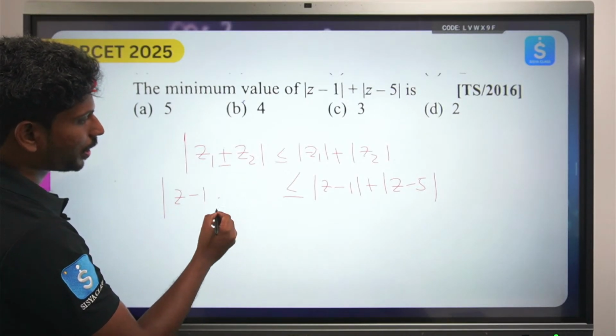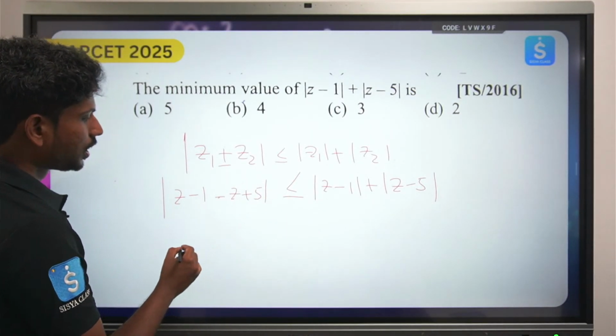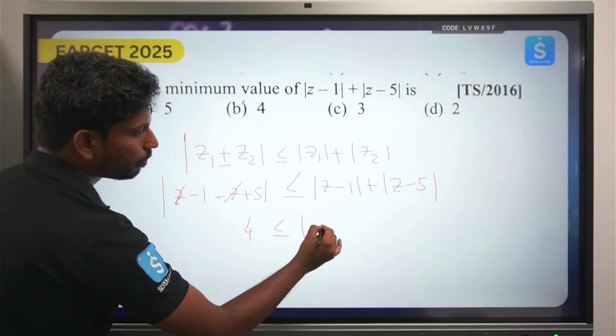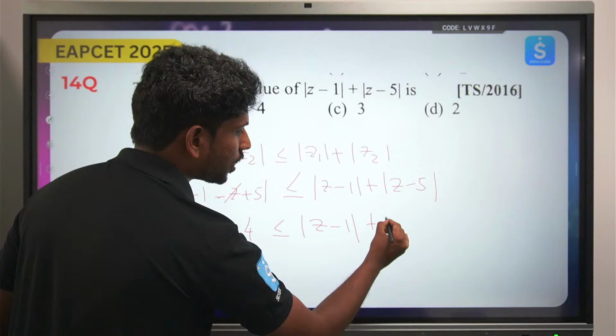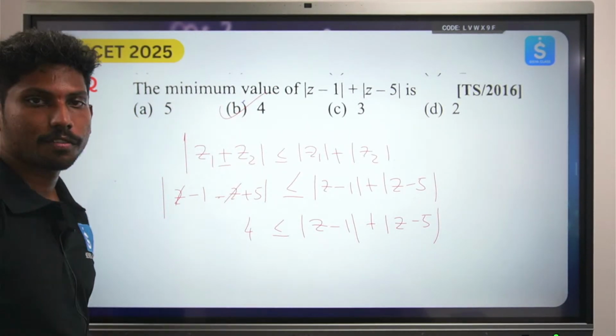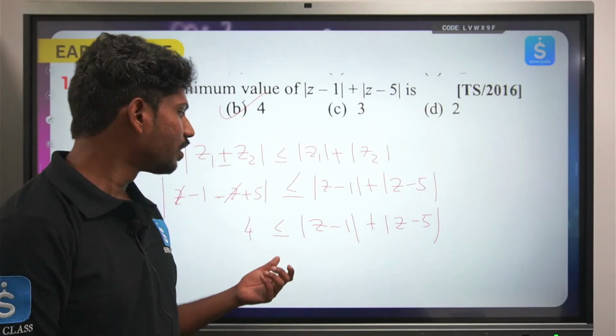You can take here plus or minus also. So here it will be minus z plus 5. Now what is 5 minus 1? 4. So mod z minus 1 plus mod z minus 5 will be greater than or equal to 4. The minimum value is 4. The least value that you can get is 4.